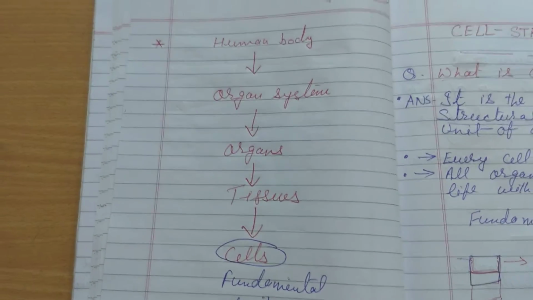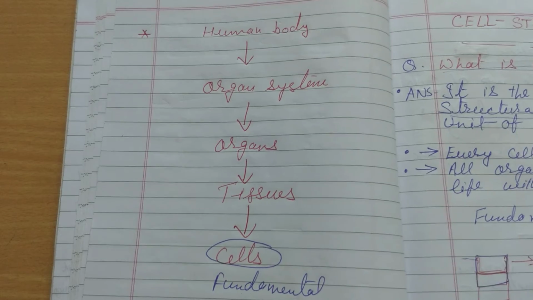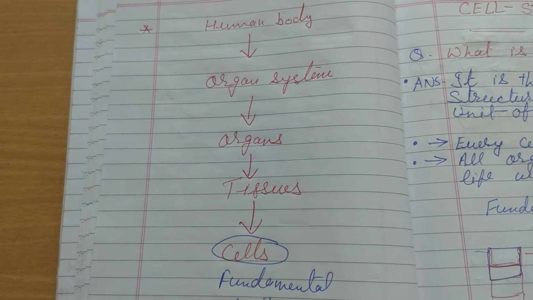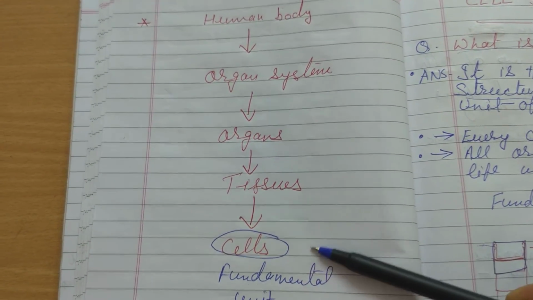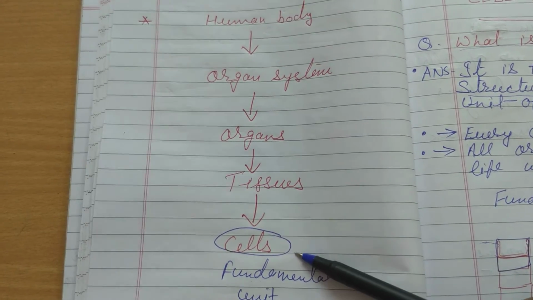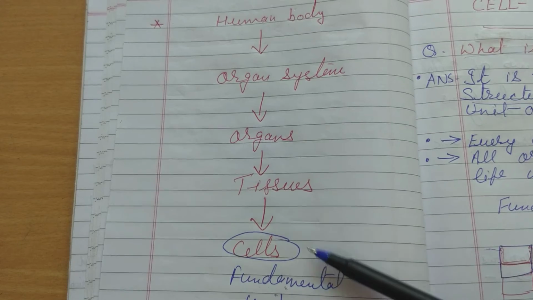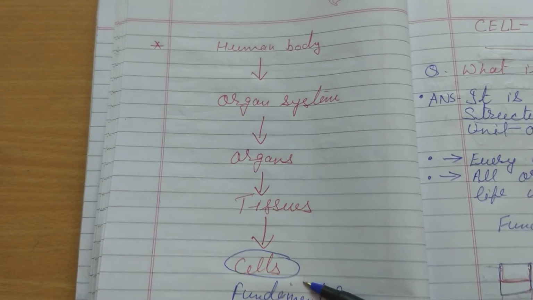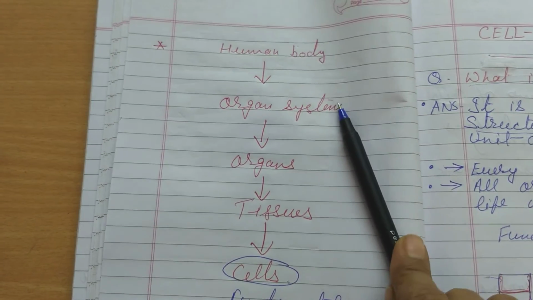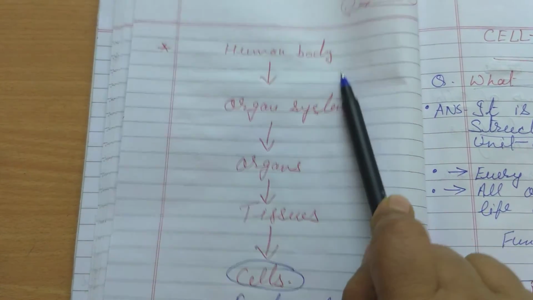If you go through the cellular organization of the human body, the smallest and fundamental unit there is the cell. That is why we can say the cell is the fundamental unit for the living organism or for the body.